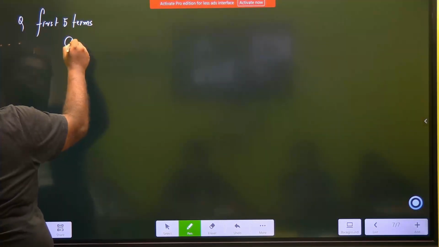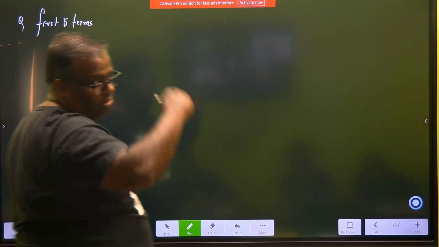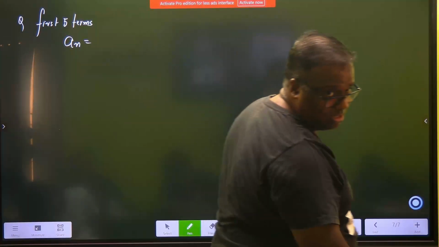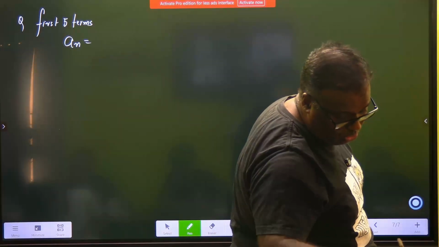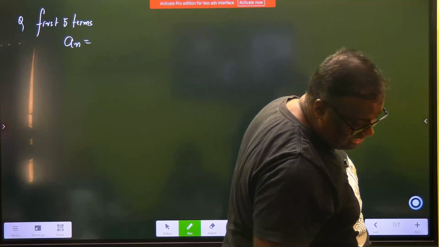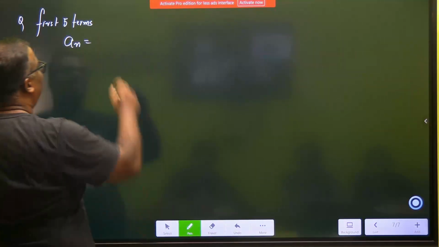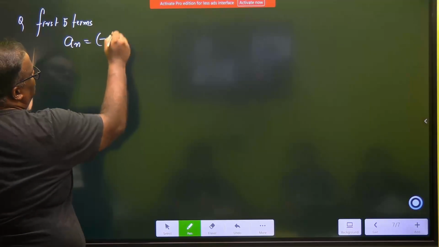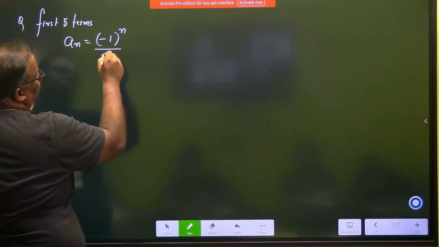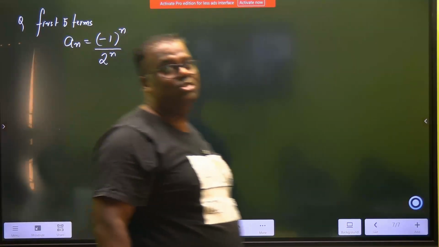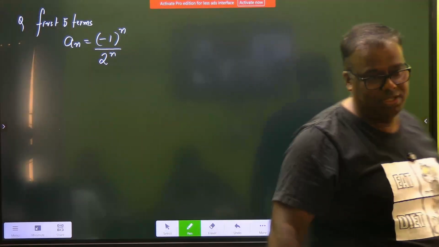And here the general term is very simple. It is in a_n format only. Got it? Since it is in a_n format, you need not massage anything. But when they give you something so easy, they will do some mischief with you. The a_n is minus 1 to the power n divided by 2 to the power n. Now start taking out the first 5 numbers.